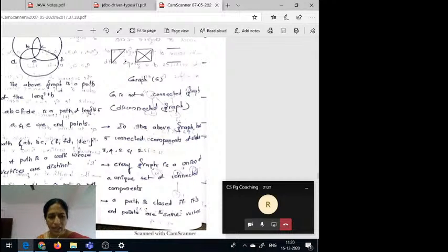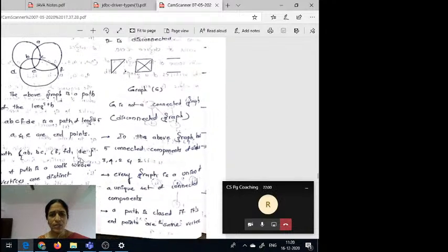Whereas in this case vertices are distinct, but there is no edge sequence. That means you can take the edge sequence for this: A to B, edge is there, and coming to B to F, there is no edge. So there is no direct edge from B to F. So B to C edge is there and C to F edge is there. Otherwise B to E edge is there and E to F edge is there. Otherwise B to D edge is there and D to F edge is there. Otherwise B to A edge is there and A to F edge is there. But there is no edge from B to F directly. So this is not a path.